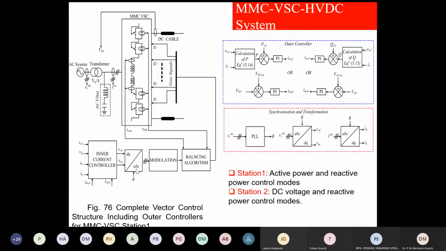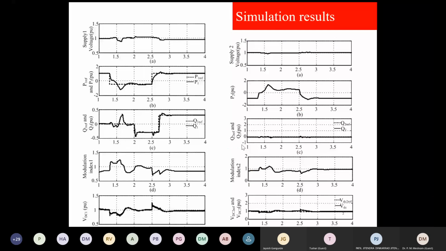These are the results: supply voltage, P with P reference, Q with Q reference, modulation index, VDC1, supply voltage 2 at the inverter point, power at the inverter point, Q at the inverter point, modulation index, and this is VDC2.